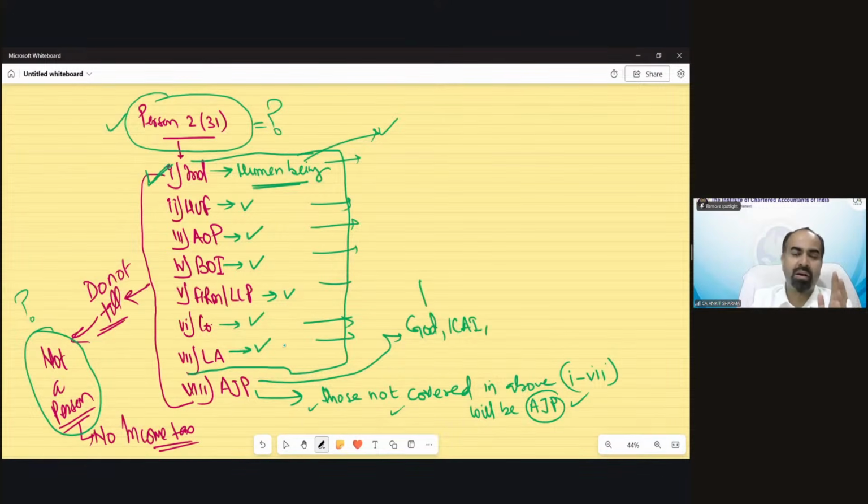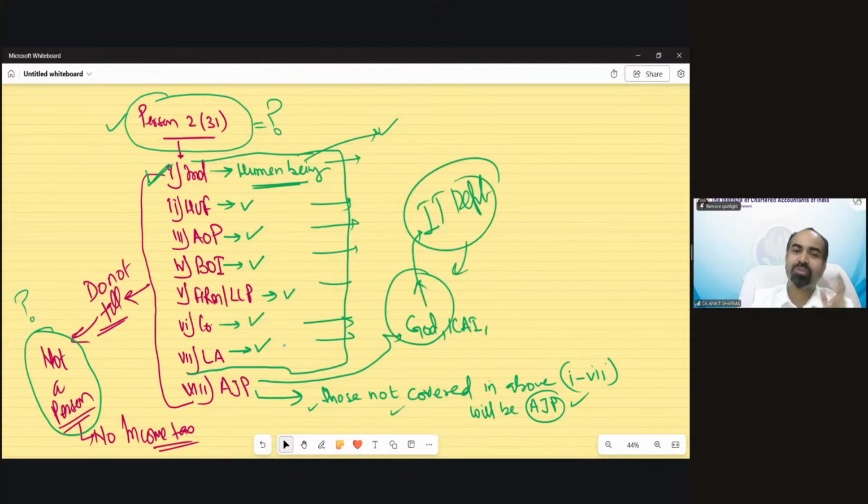You might have heard till now that God is above all, but there is a department, the income tax department. It also covers God. So you have to pay tax on God's income also, and God has been included in the definition of artificial judicial person. Interesting. So even God cannot escape from this definition.